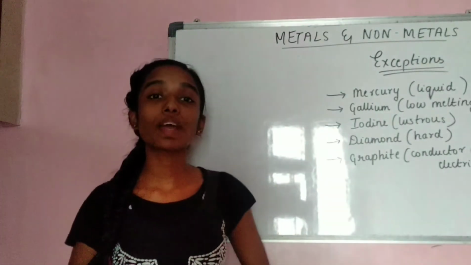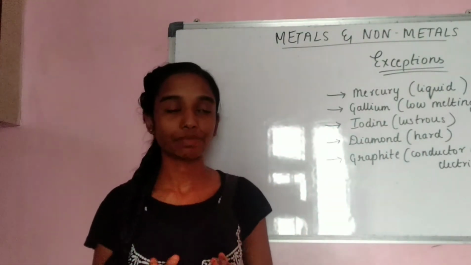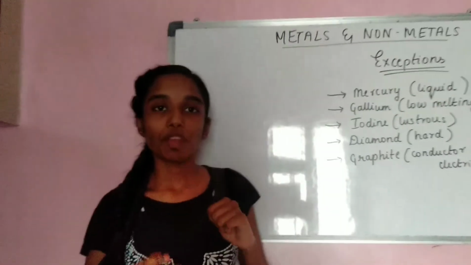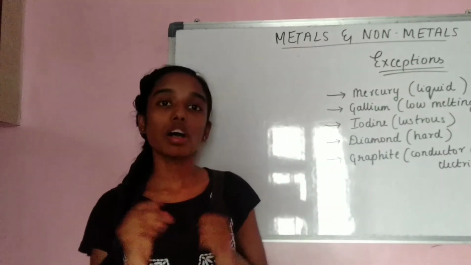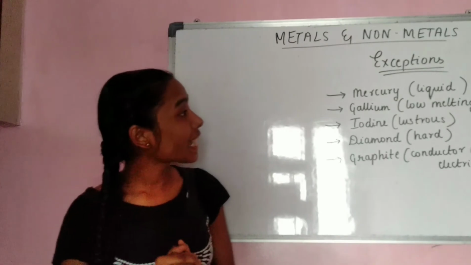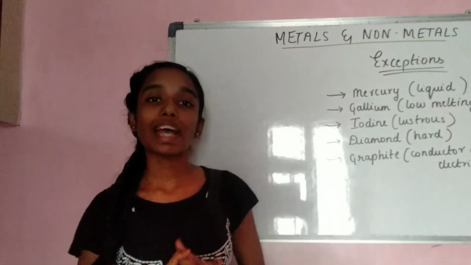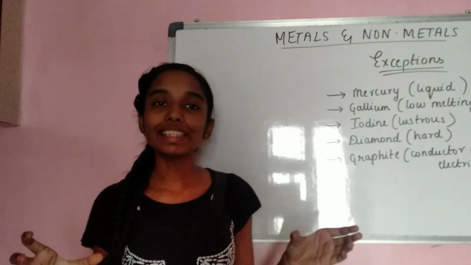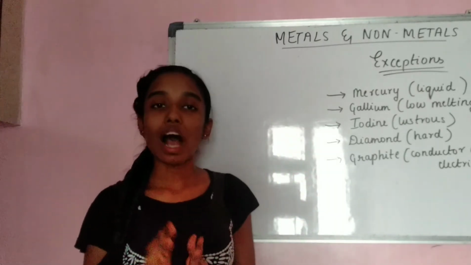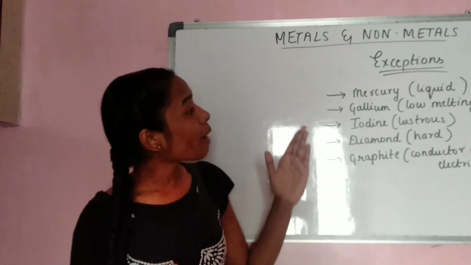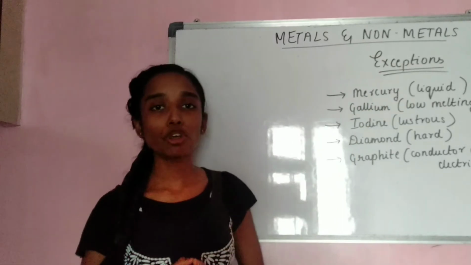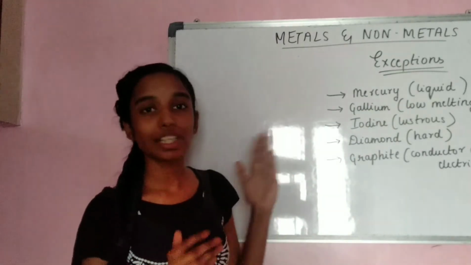Now, let us look at some exceptional cases. That is mercury. Mercury is actually a metal, but it exists in liquid form at room temperature. So all metals, except a few like mercury, are solid at room temperature. But coming to mercury, it is liquid at room temperature. So this is an exceptional case.